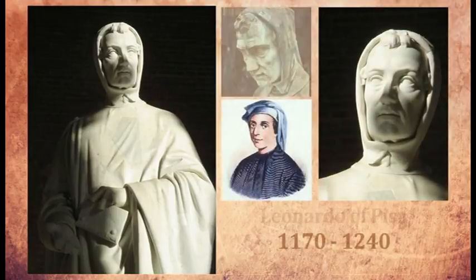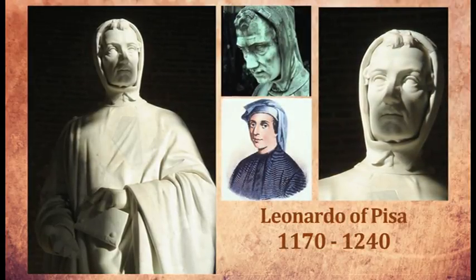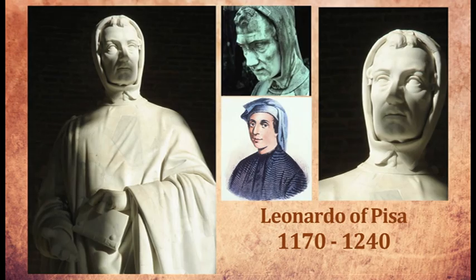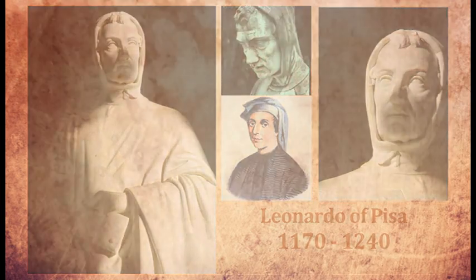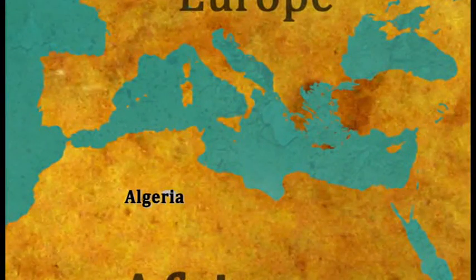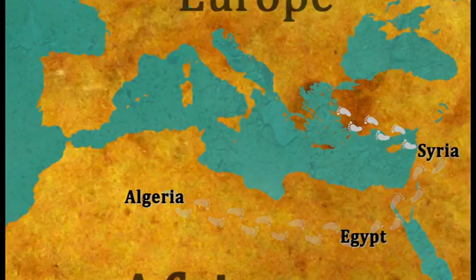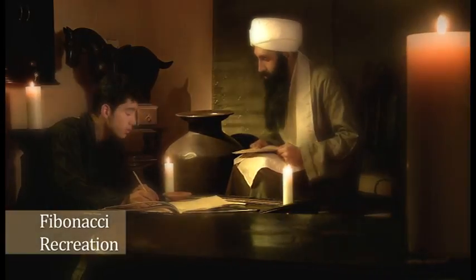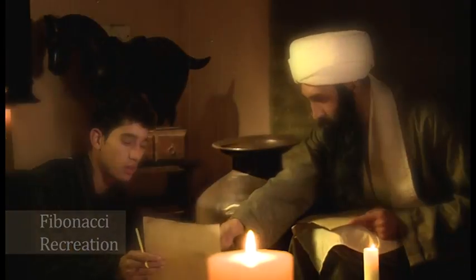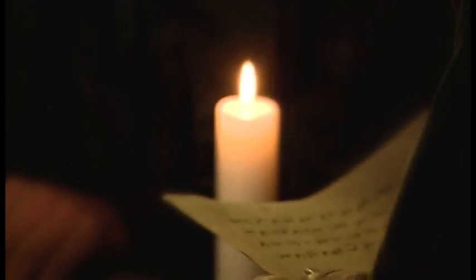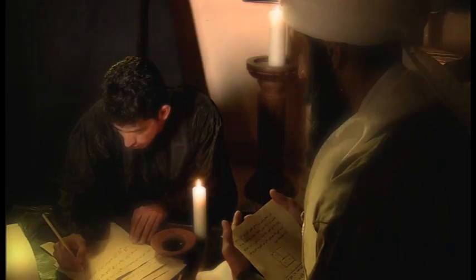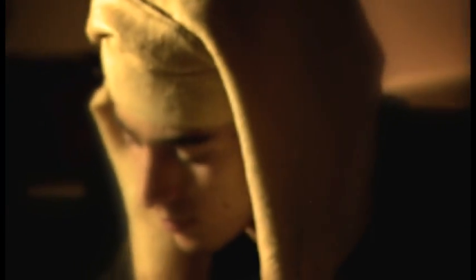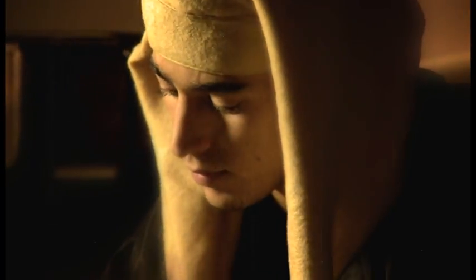Now, Fibonacci's name was actually Leonardo of Pisa. He was Italian and lived in the 12th century. Through his youth, he traveled through Algeria, Egypt, Syria, Greece, Sicily, and Provence. Through this time, he had the opportunity to study under several mathematicians and was exposed to the Hindu-Arabic numeral system. He returned to Pisa in 1200, where he wrote his famous book Liber Abaci, which means the Book of Calculations.